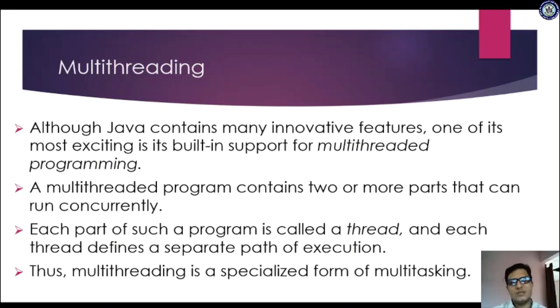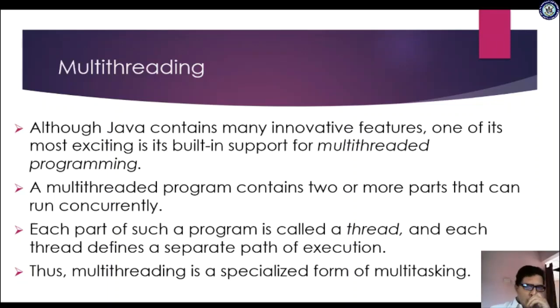So that is the same thing here suggesting. Each part of a program is called a thread and each thread defines a separate path of execution. So if you are doing multiple tasks at the same time, here technically it is saying as run concurrently. Concurrently means executing at the same time.